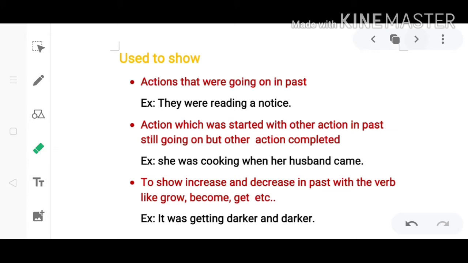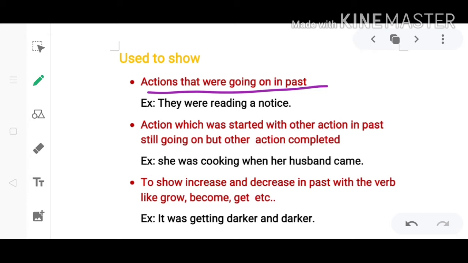So here the first is actions that were going on in the past. That means those actions, activities, or events which were continuous in the past are described using past continuous tense. For example, they were reading a notice. That means a notice was being read by them in the past. Their reading was continuing at that time. So we have described it as they were reading a notice.